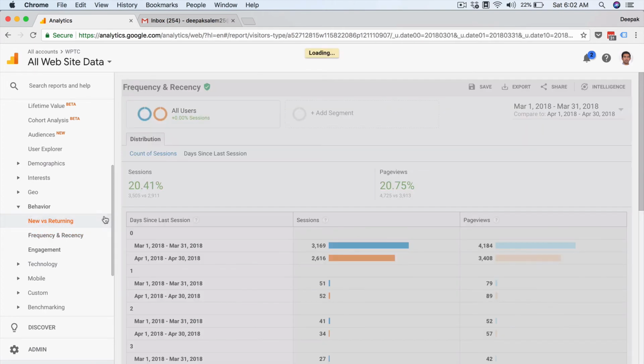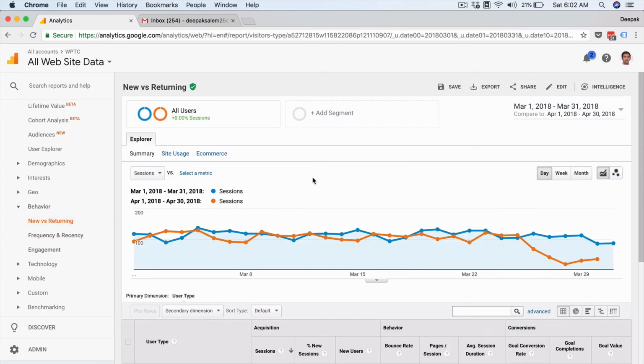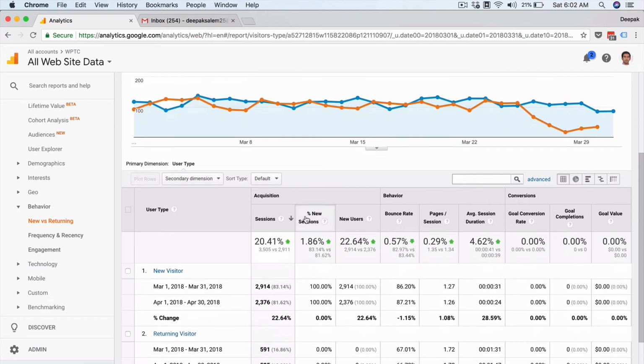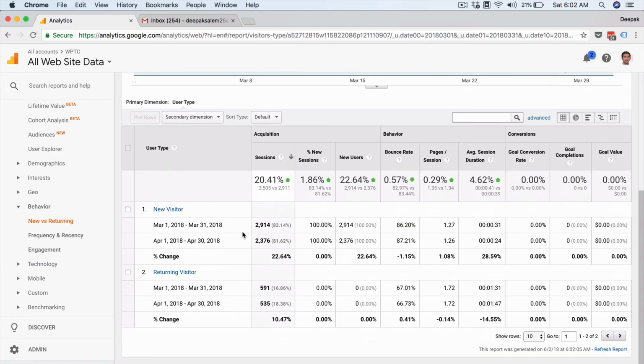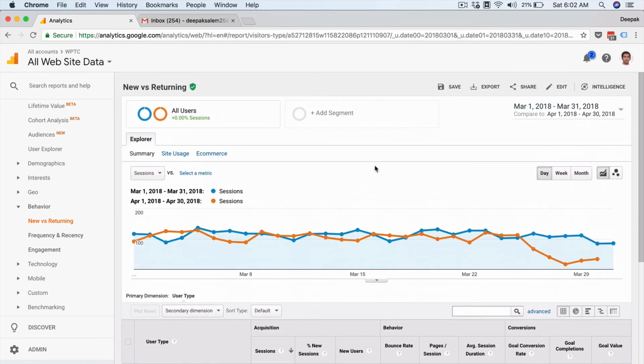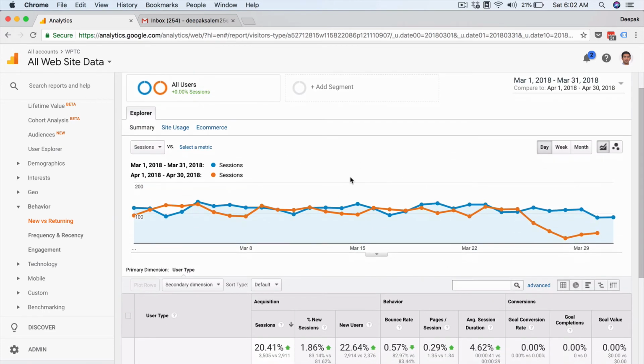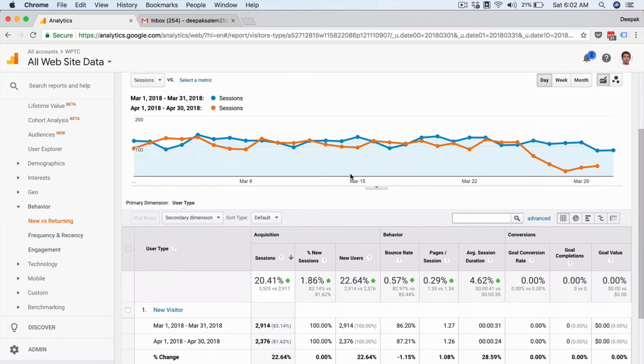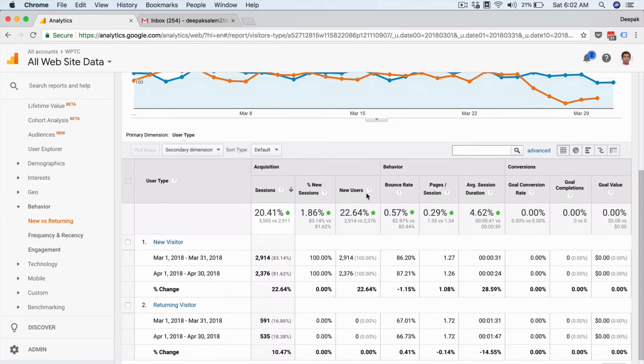You can also go and have a look at the new versus returning report, and once you do this specific date range setting, you will be able to see that it applies across the entire analytics account. So whatever report you fetch, you will be looking at it for the specific date range that you have selected. If you are comparing, then the comparison chart will also be displayed in each and every report.